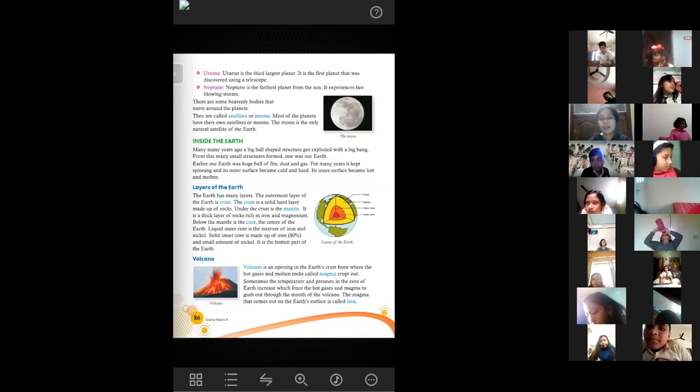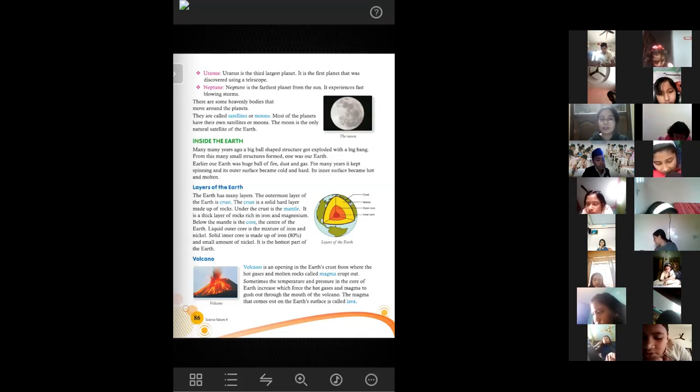Next topic is inside the Earth. That means what is there inside the Earth. We all live on the Earth's crust, that means the uppermost layer of the Earth. That is called Earth's crust. As you go deeper inside the Earth towards the center, you will find some layers of the Earth. So in total, how many layers of the Earth are there?